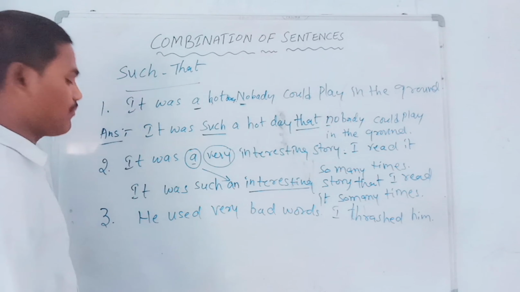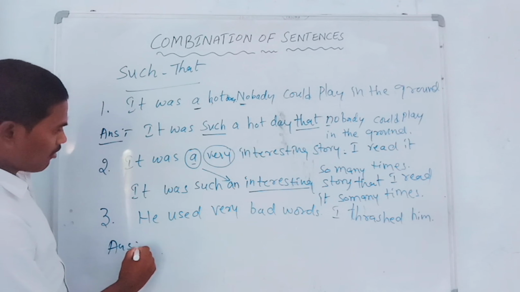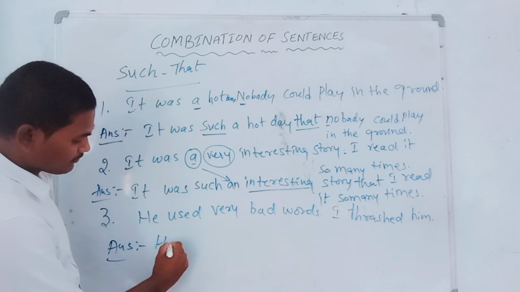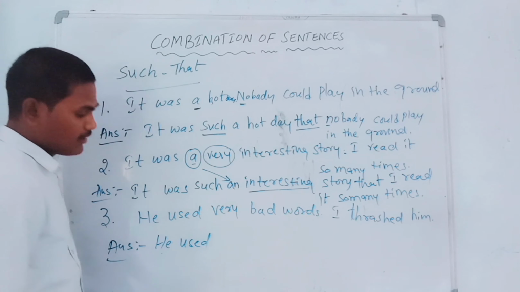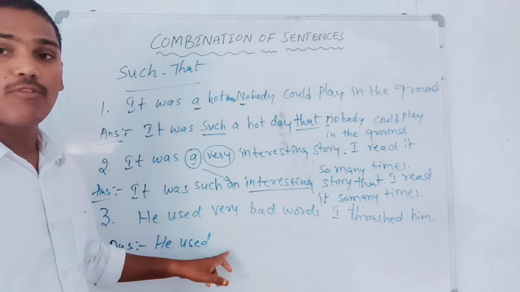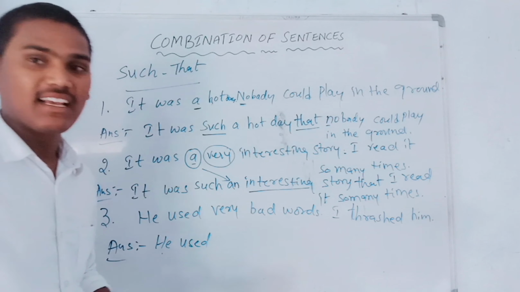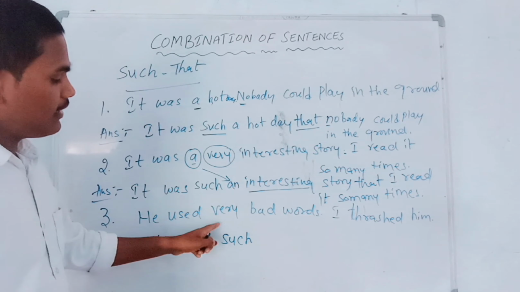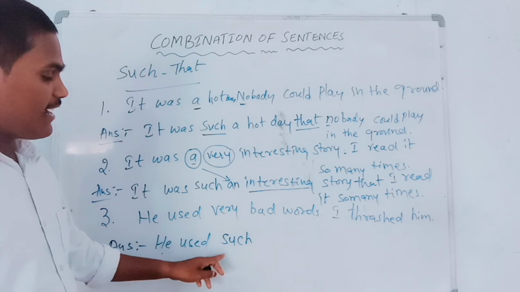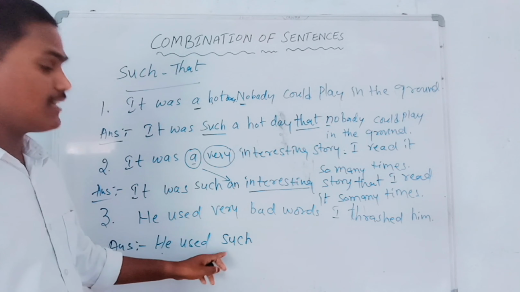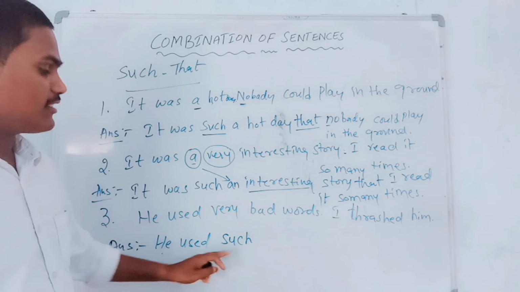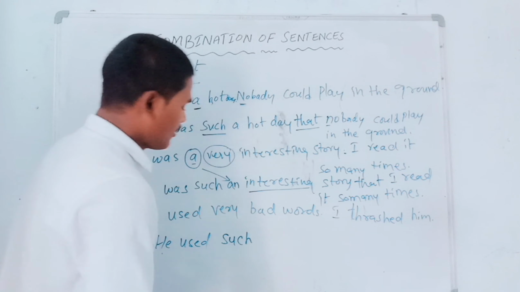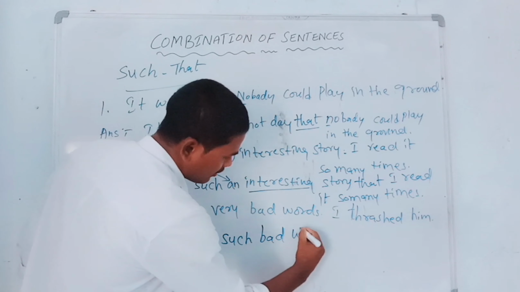Okay. So how can we combine this? So how can we combine? It is the answer for the second question. So, 'He used'. What should we write instead of 'very' in the answer? Yes, you write 'such'. So definitely we completely remove 'very' in the answer. Instead of 'very' in the answer, we write 'such'. Here we don't have any articles, so there is no problem. 'Such bad words'.